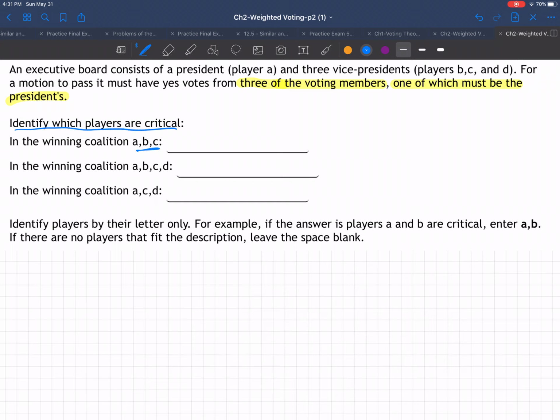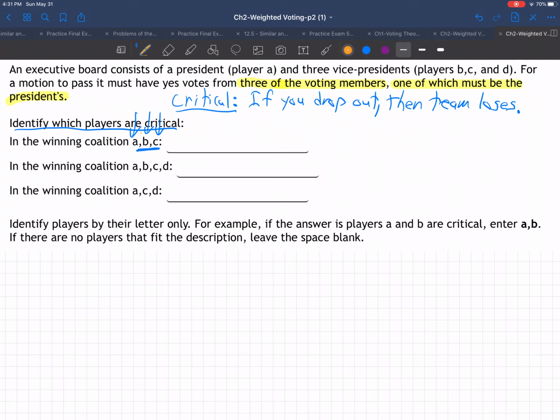So how about in the winning coalition ABC? That's a winning team, ABC, because they have the president and 2 other people, so that's 3 people total. So who's critical? What does it mean to be critical? That's what this question is all about. To be critical means if you drop out, then the team loses. If you drop out, then the team loses.